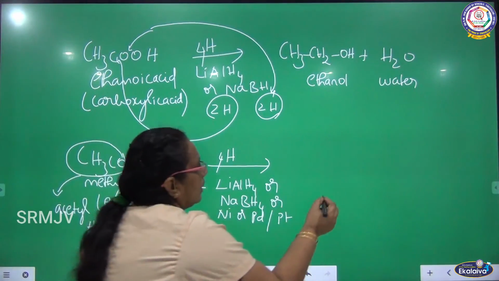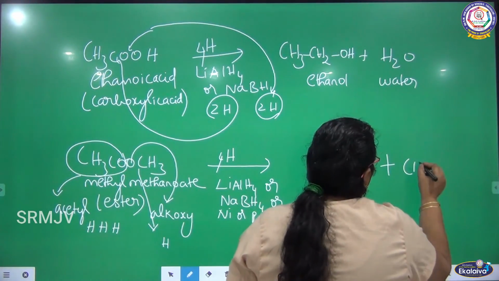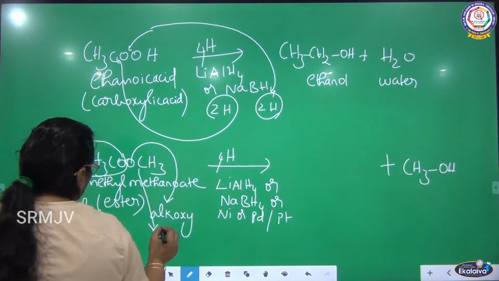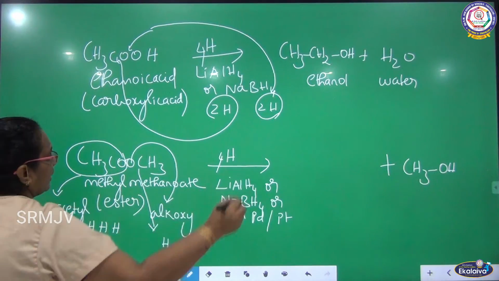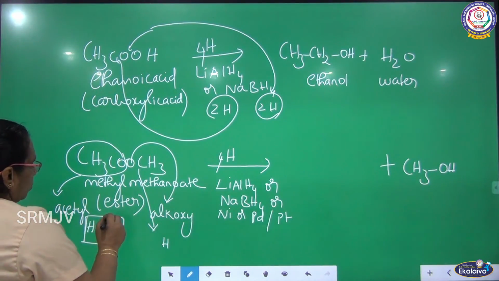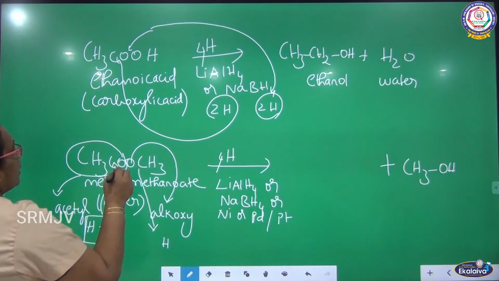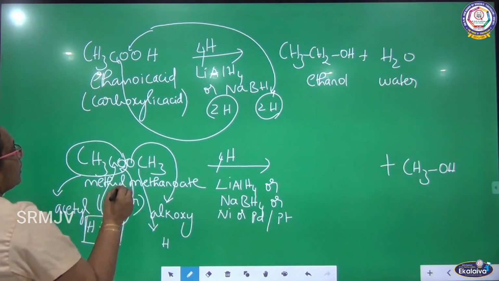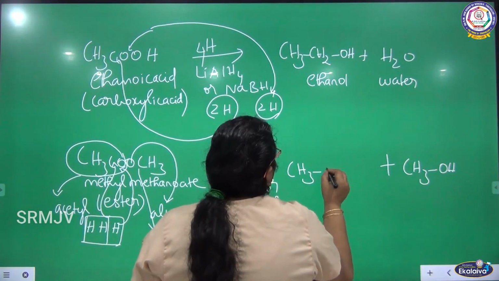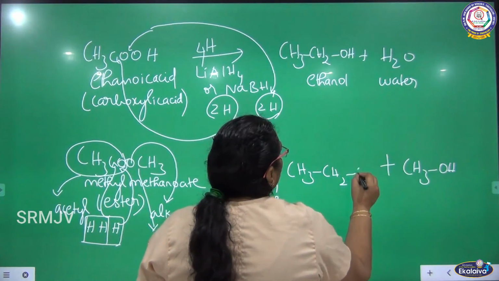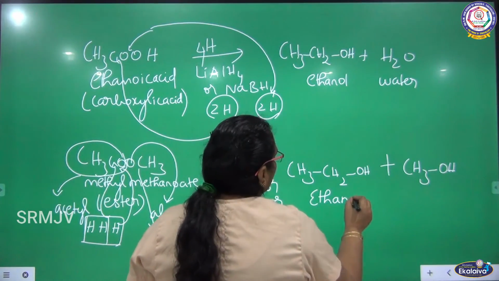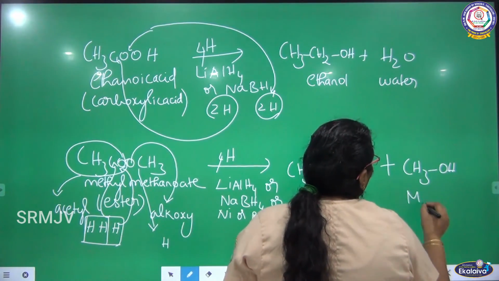So, what will you get? CH3OH. This hydrogen is added to oxygen, and hydrogen is bonded there, so you will be getting methanol. There are 3 hydrogen atoms left over. 2 hydrogen atoms are joined with carbon and 1 hydrogen is joined with oxygen. So, what will you be getting? CH3CH2OH. Ethanol plus methanol.